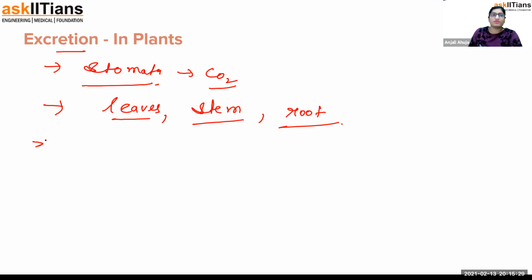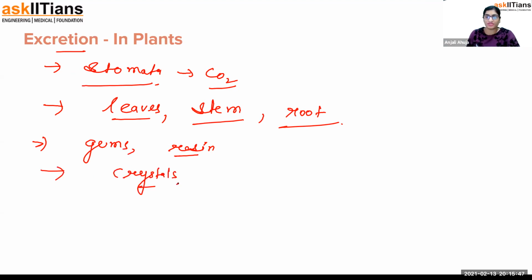You must have heard about gums and resins in the plant. That is also a type of waste which is stored inside the plant, and that is excreted out later. That is also stored in the parenchymatous tissues, if you remember tissue. Anyways, gums and resins. Then sometimes there are little crystals also that are deposited into the plant. It appears to be made up of calcium oxalate. This is also in the plant, which is a type of waste.